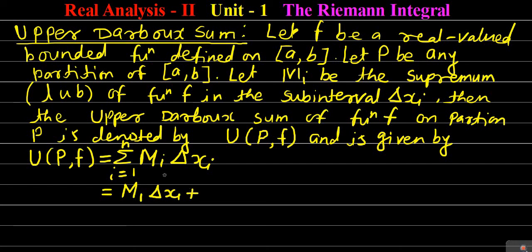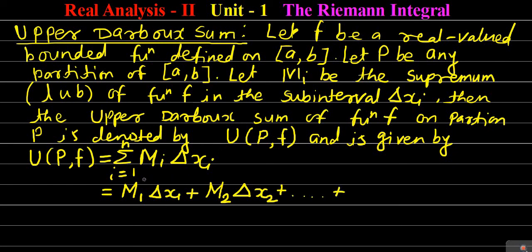Then plus, as it is summation. Put the next value of i, which is 2, you will get capital M2, means the supremum of the function f in the second subinterval into length of the second subinterval, that is delta x2, and plus continued up to the last one.